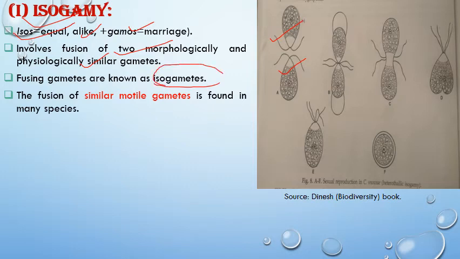The fusion of two similar gametes is found in many species of algae.